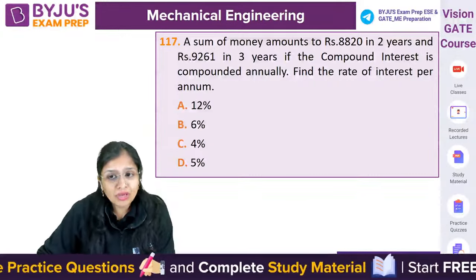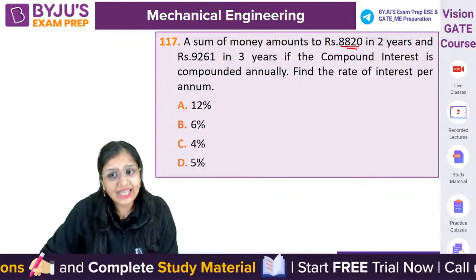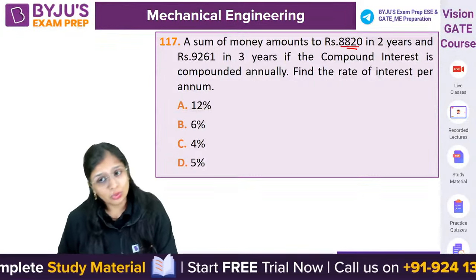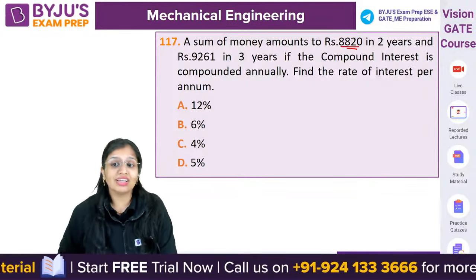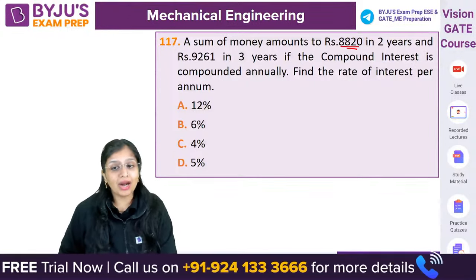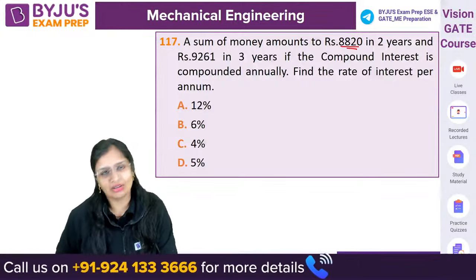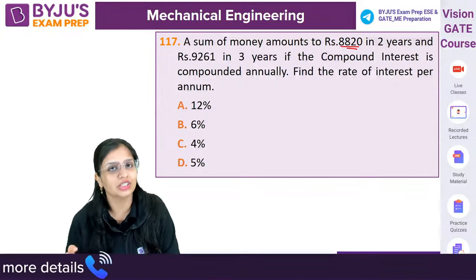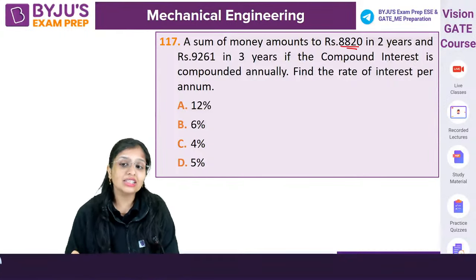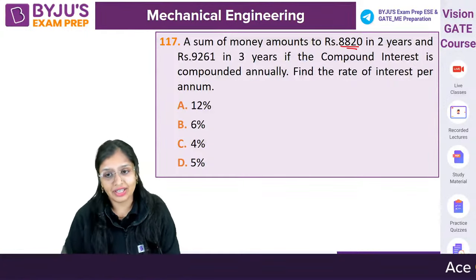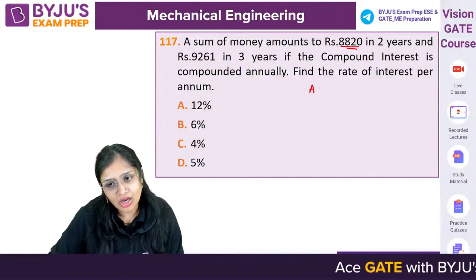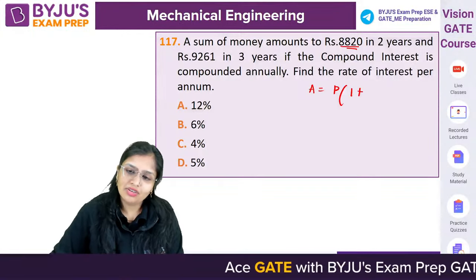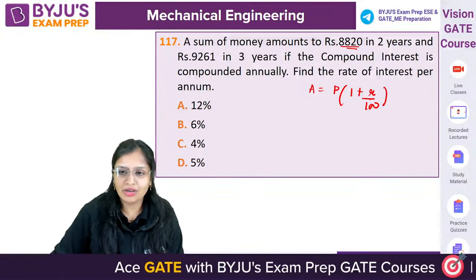Now, next question. A sum of money amounts to rupees 8820 in 2 years and 9261 in 3 years. If the compound interest is compounded annually, you know you can compound it half yearly also, quarterly also, but in the question it has told you annually. So tell us what is the rate of interest. The formula you know: amount is equal to P (1 plus R by 100) to the power n.